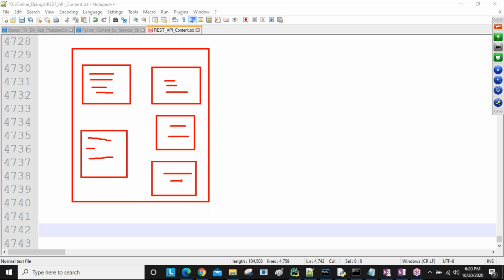Do you understand this one? So there are pieces of code, sir: one view for creating, one for updating, one for deleting, one for getting all, and one for getting a single record. Every view is required. For example, just as an assumption, every view requires 10 lines of code. So totally 5 views, 5 into 10, 50 lines of code are required to develop this Django app. Understand this one?